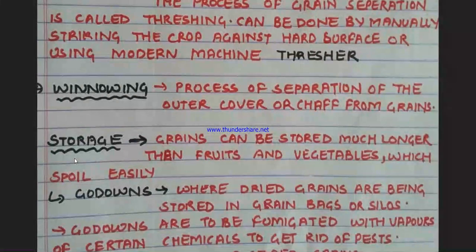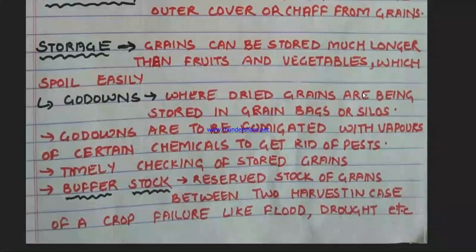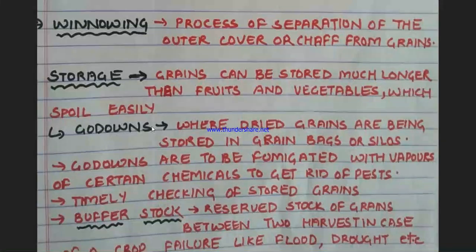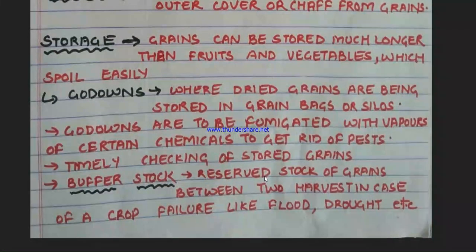Once we get the crop, now an important target, that is to store the crop. Grains can be stored much longer than fruits and vegetables, which spoil easily. We already know about perishable and non-perishable foodstuff. Okay. So storage can be done in godowns where dried grains are stored. It means we need to dry the grains first and then they are stored in the godowns in grain bags or silos. But these godowns are to be fumigated.